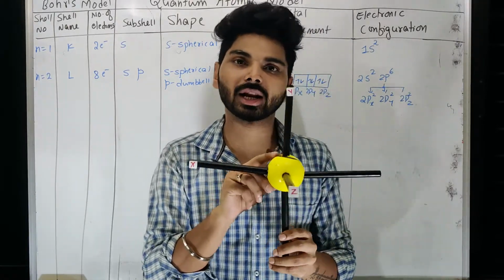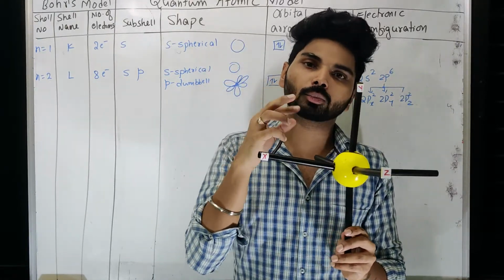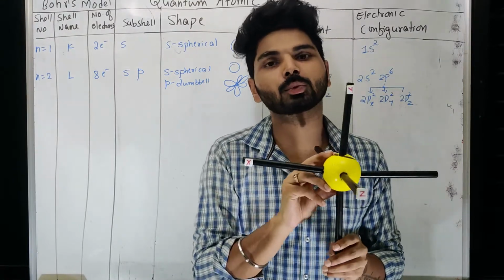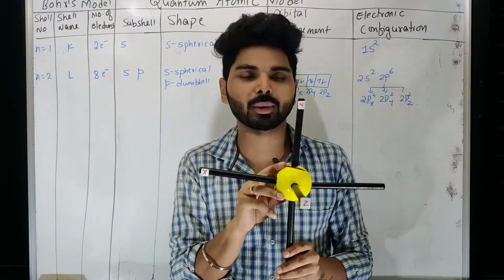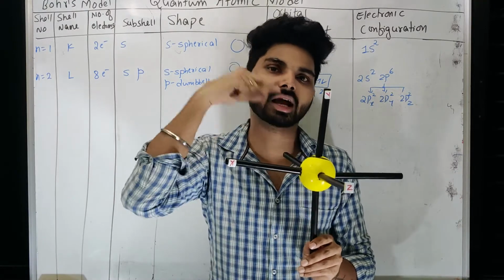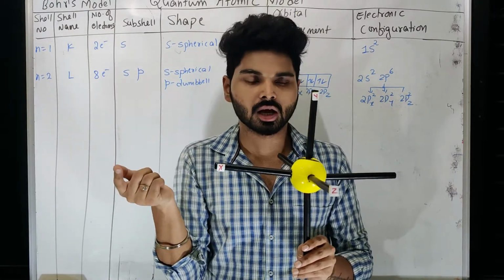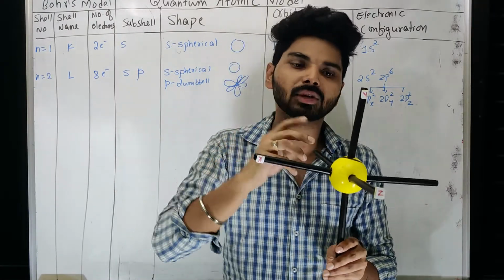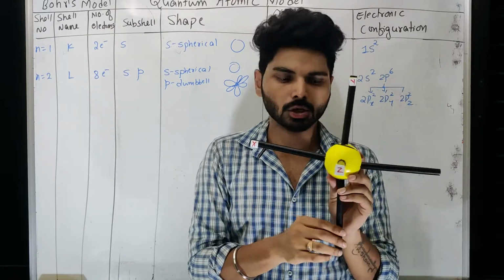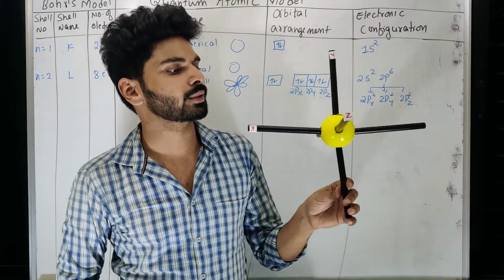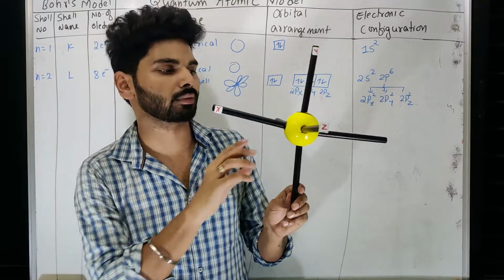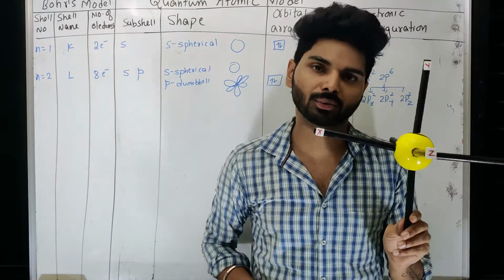Similarly, when two electrons are revolving, both move in a similar manner, so you cannot recognize where one electron is and where the other is. Collectively they make a shape like this. This can be understood as an s orbital where two electrons are revolving around the nucleus.